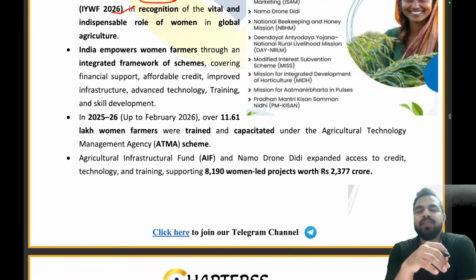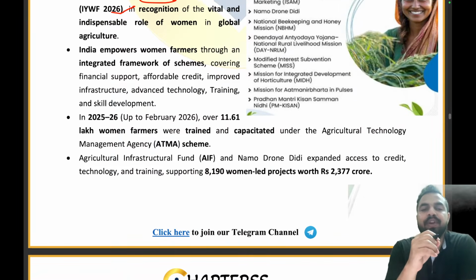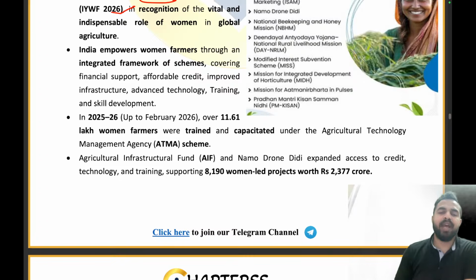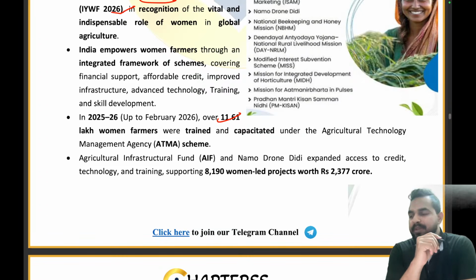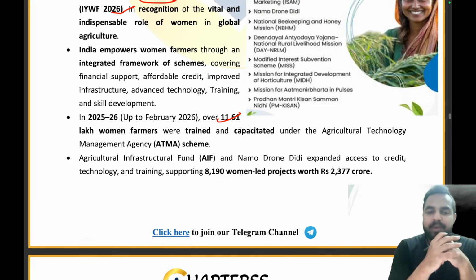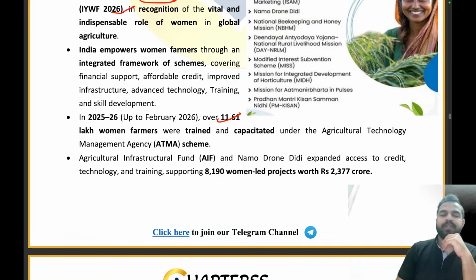Now, India empowers the women farmers through an integrated framework of schemes. In 25-26, up to February 26, 11.61 lakh women farmers were trained and capacitated under the Agricultural Technology Management Agency, that is the ATMA scheme. So guys, under the ATMA scheme these women farmers were being trained and capacitated. Now what is the right answer?